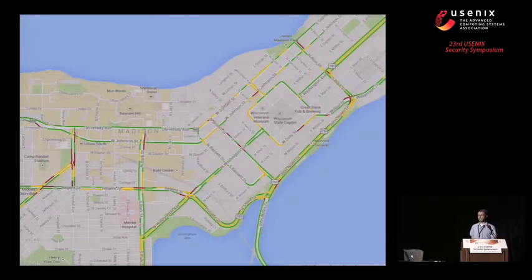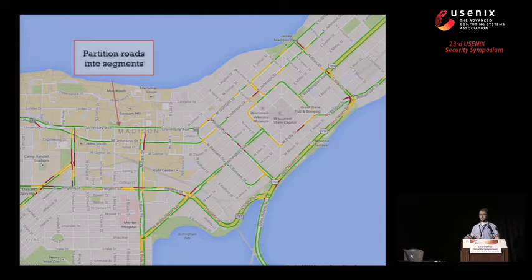So what do we mean by opaque location data? Well, you can imagine taking a segment of a map, or a portion of a map, and partitioning it into segments, and partitioning the roads into segments, and assigning each segment a unique identifier.